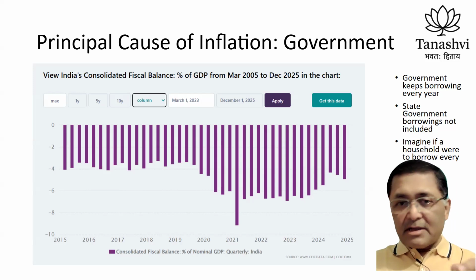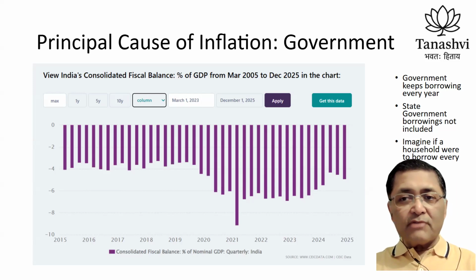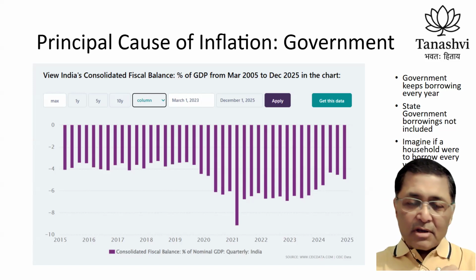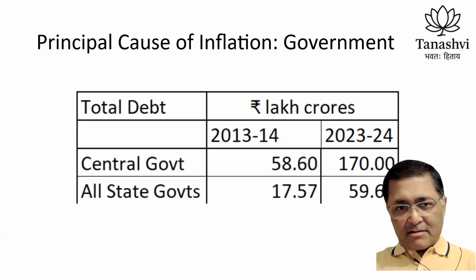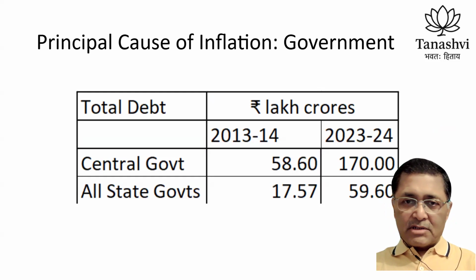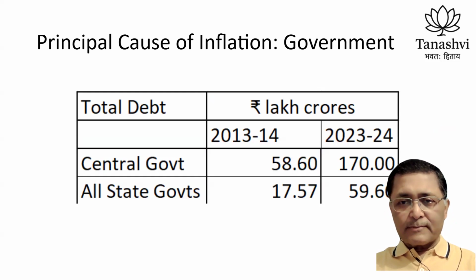Now, bear in mind that this figure of fiscal deficit is only the central government figure. We have not included state governments. We are coming to that. So this is the cumulative debt carried by central government and all state governments, and look at the figure in the last 10 years. In 2013-14, the cumulative debt of central and all state governments was in the range of 75, 76 lakh crores.